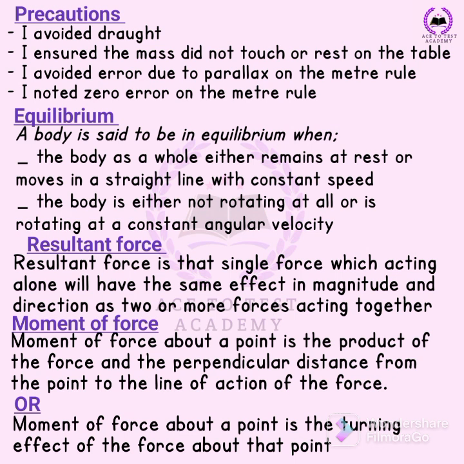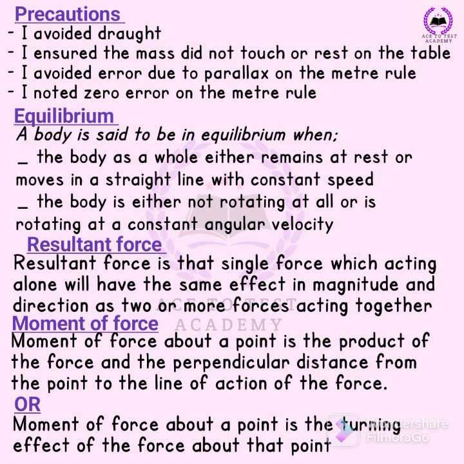Notice that all these are in the past tense: avoided, ensured, noted. So you have to put it in the past tense. Now, you can also be asked about equilibrium. A body is said to be in equilibrium when the body as a whole either remains at rest or moves in a straight line with constant speed. The body is either not rotating at all or is rotating at a constant velocity. That's the definition you can give.